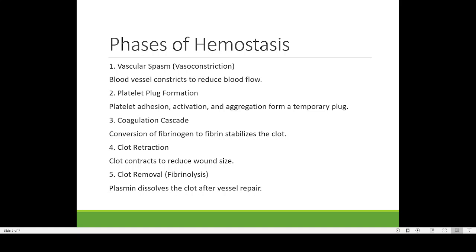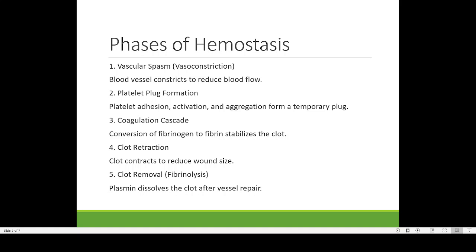In clot retraction, what happens is that once the clot is formed, here you can see how the event happens. So the clot has formed. After some time, the clot contracts to reduce the wound size.